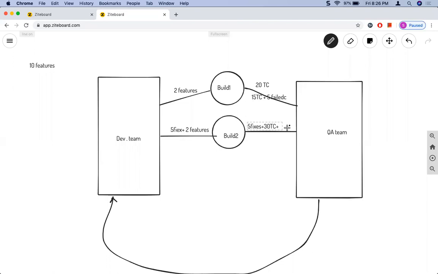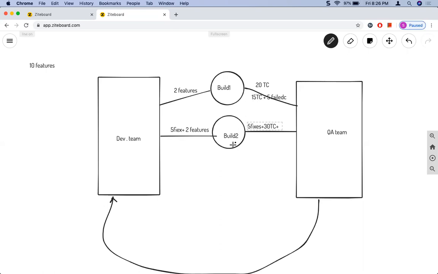So making sure that the existing functionality is not broken while testing a build is called regression testing. What regression testing means is that we make sure the existing functionality is not broken when some fixes or new features are introduced into the build.